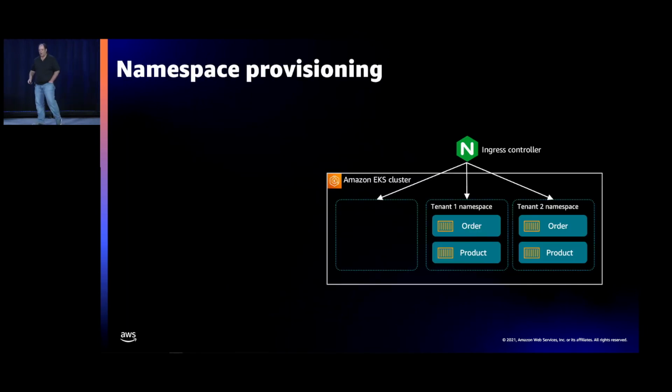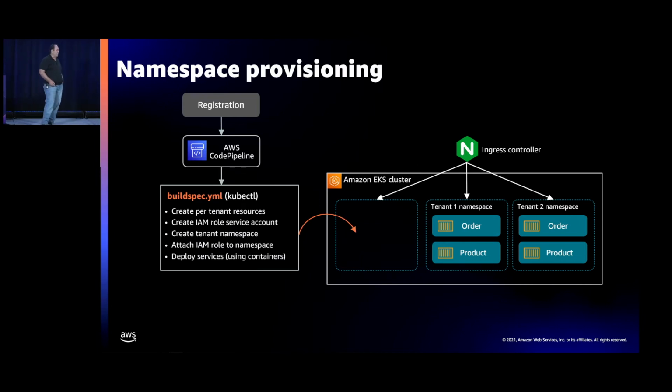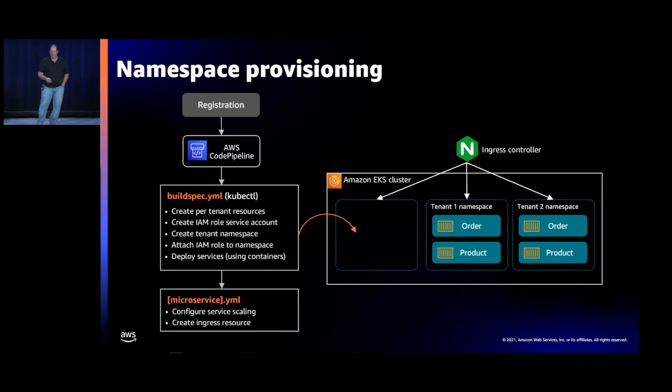Now if we look a little more at the namespace provisioning, imagine we have a cluster, we have these two tenants out here in this namespace. Our ingress controller is routing successfully. We'll again talk about that in a moment in terms of how that's working. And now we're introducing this new tenant. Our registration hits this code pipeline that we talked about in that process earlier, and it invokes this build spec YAML. And this build spec YAML creates the namespace, creates IAM roles, and it deploys the services and containers.